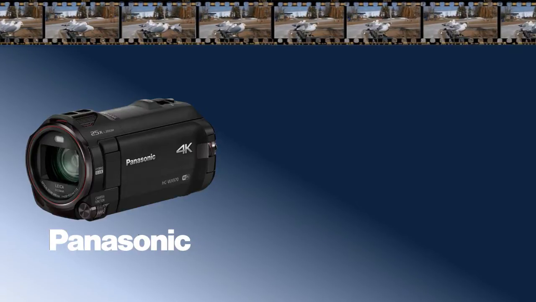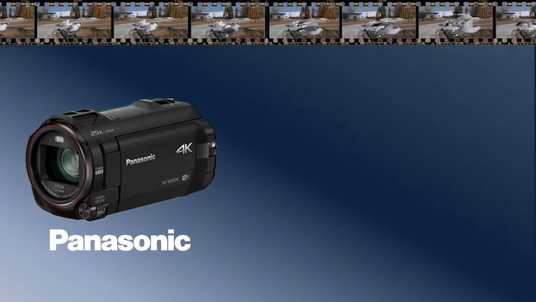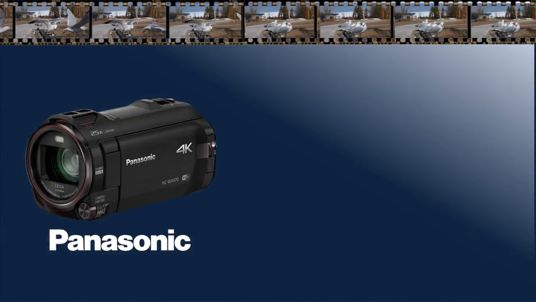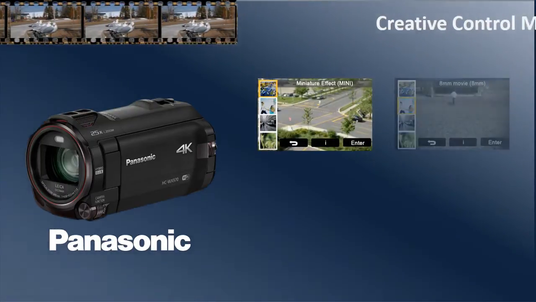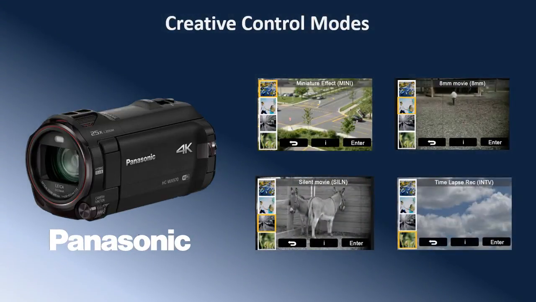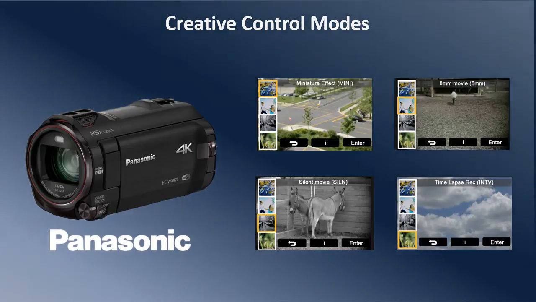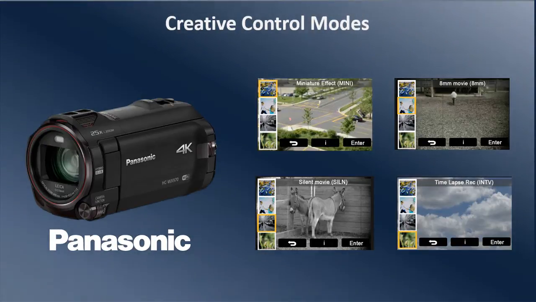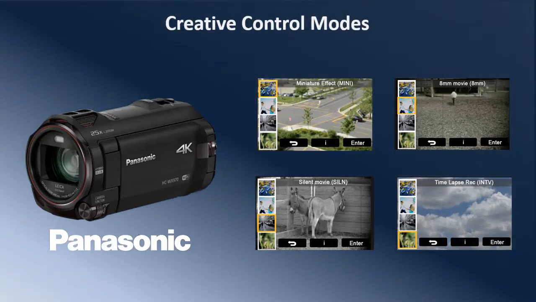The Creative Control feature on the Panasonic cameras listed below provides 4 filter effects for recording: Miniature Effect, 8mm Movie, Silent Movie, and Time-Lapse Recording. These filters make it possible to shoot impressive video recordings that are matched to the shooting situation. In the following video, we will show you these 4 filters and how to access them.